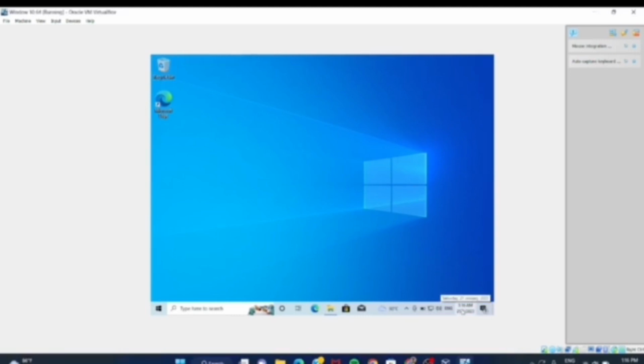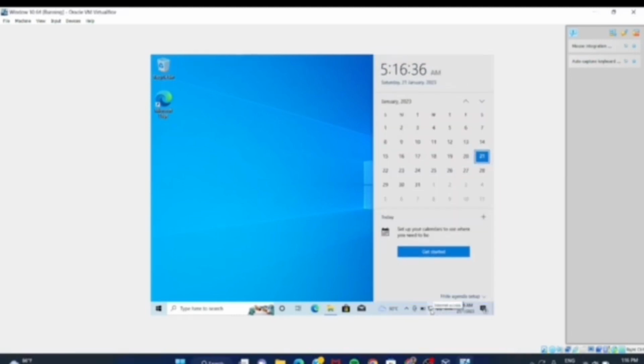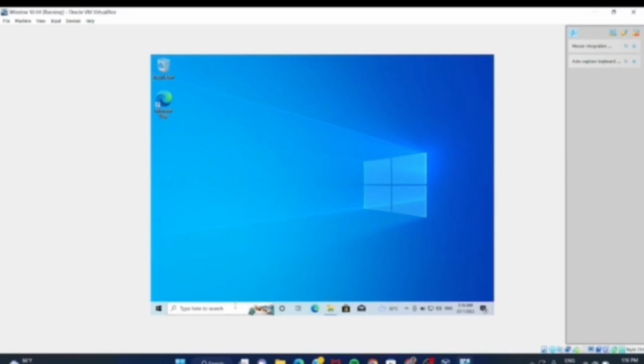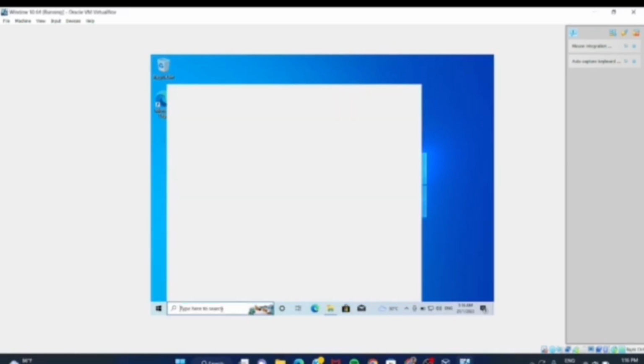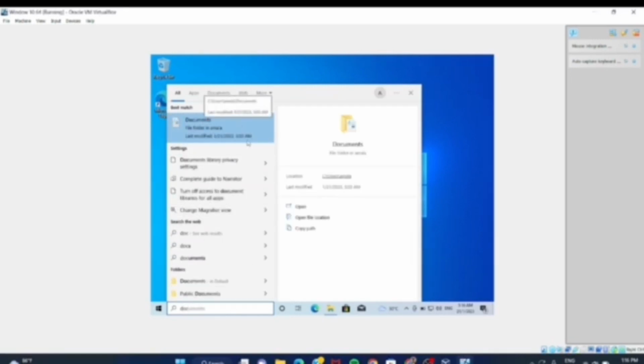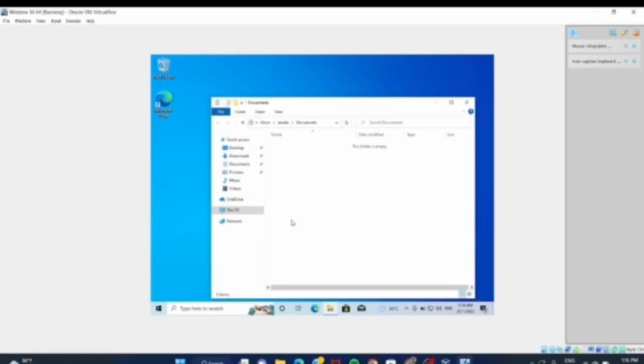Next, the network icon. This is the network icon. And then looking at the computer documents. Press it, the documents open for this PC, and unfortunately it's empty for now.